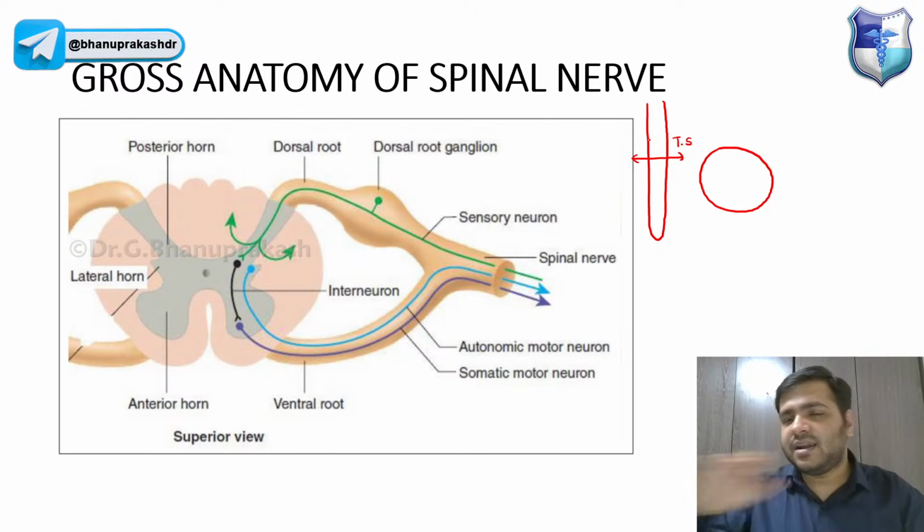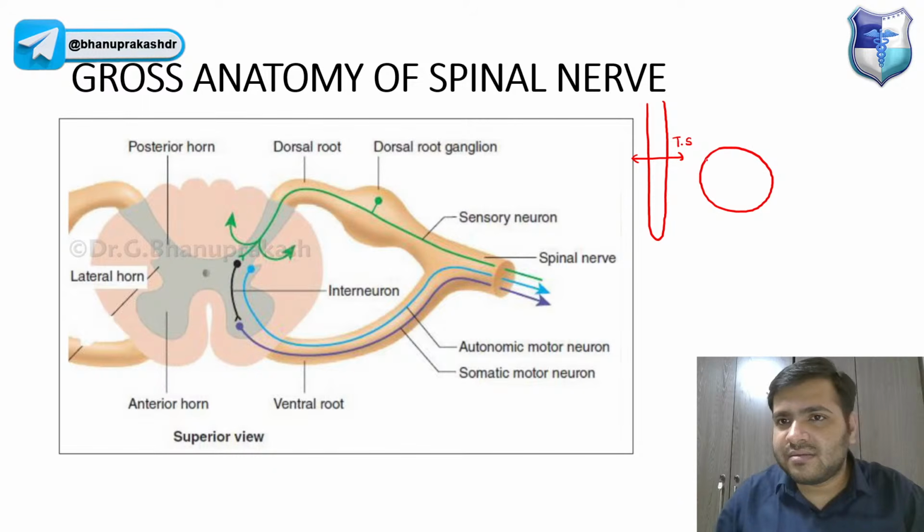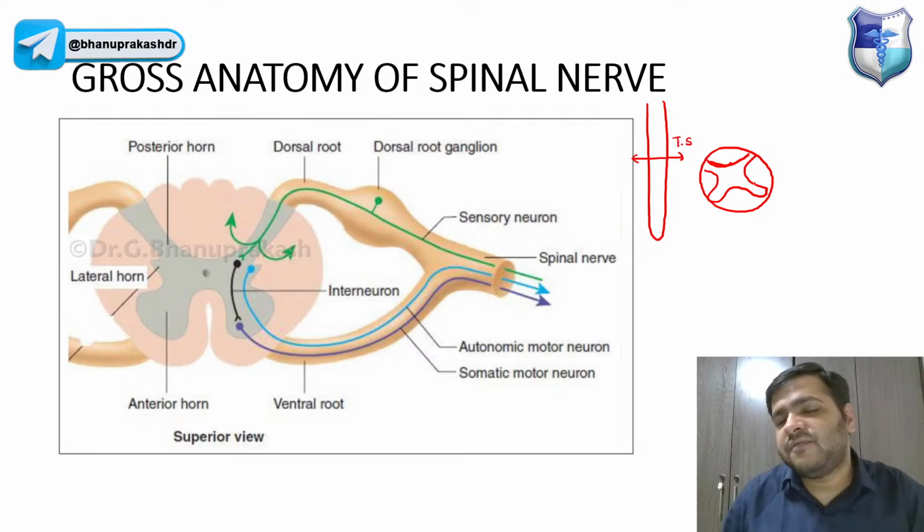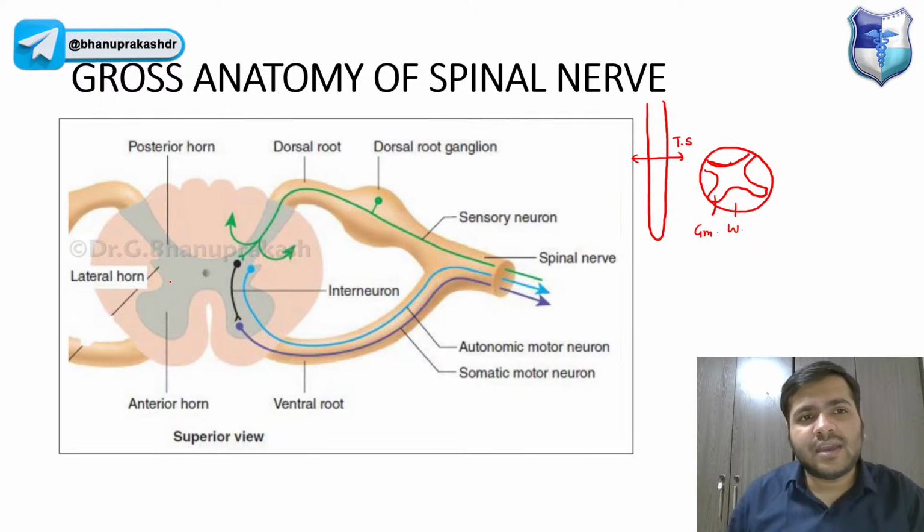I'm cutting it and looking at what is there. We have the butterfly shape, the gray matter, and outside we have the white matter.